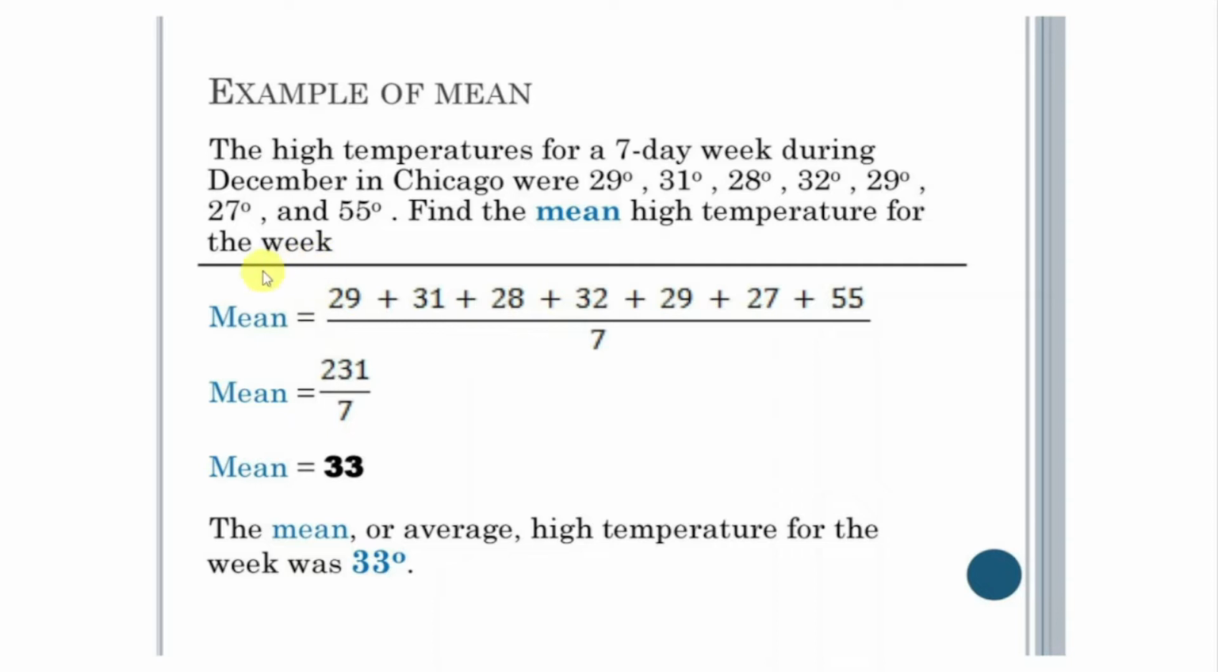To calculate this, the formula is very simple. You put all the days' information over there, you sum up all of that and you divide it by the total number of days, which is 7 in this case. After you do the calculation, you figure out that the mean is 33. So the average temperature of Chicago was 33 degrees. So this is simple mean. As we all know, we have studied this in our schools.